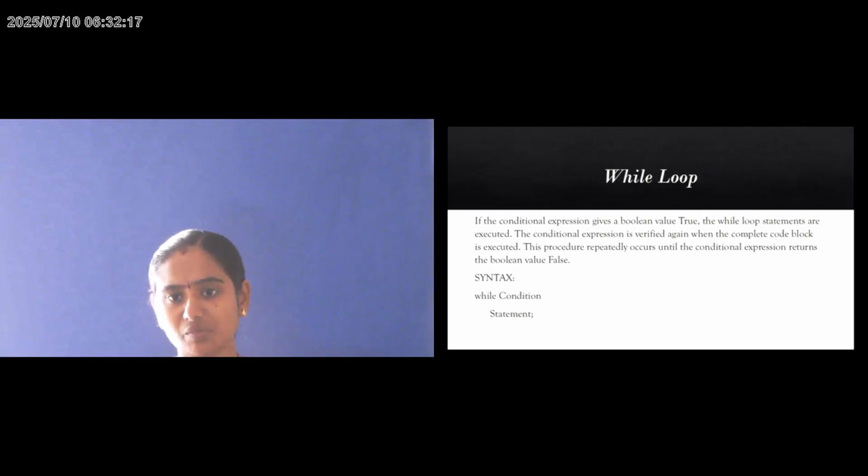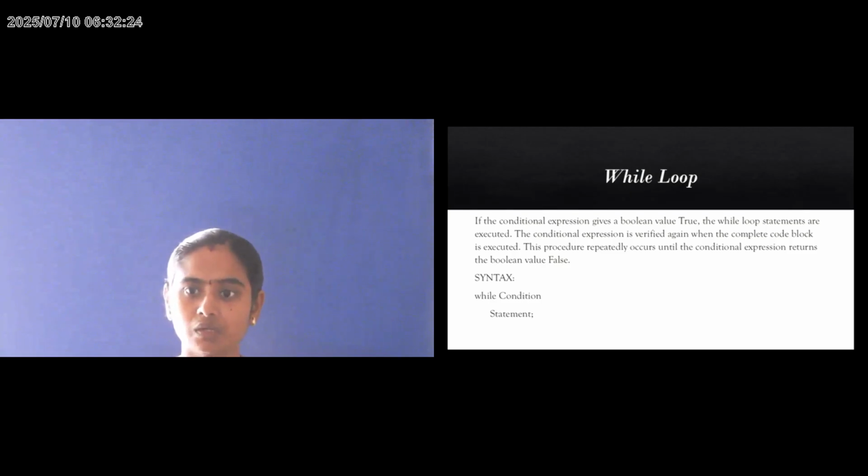In Python programming, generally it supports two types of loops. The first one is the while loop and the second one is the for loop. First we go into the while loop. Now, what is a while loop? The syntax is given below.